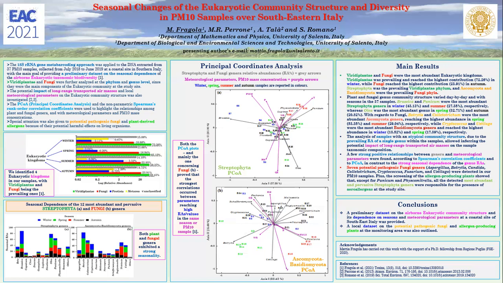Moreover, the screening of potential pathogenic fungi allowed us to detect 7 potential pathogenic genera in our PM10 samples. We also found that, with the exception of Panicum and Physcomitrella, all of the most abundant and pervasive identified Streptophyta genera could serve as potential sources of aeroallergens in the studied area.